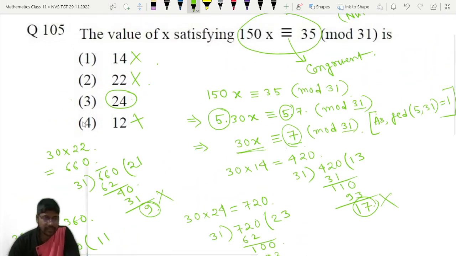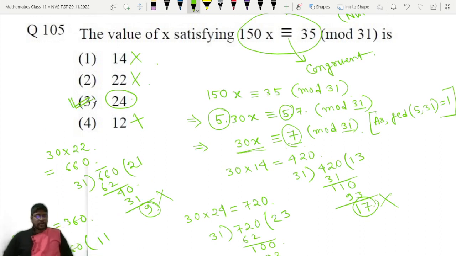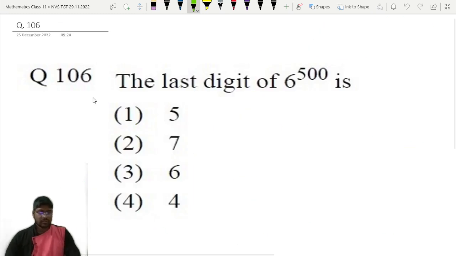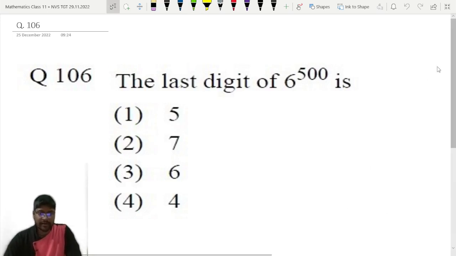Okay, so option number 3 is the correct answer for this question. So let's move to the next question. Question number 106. The last digit of 6 to the power 500. That is very simple.